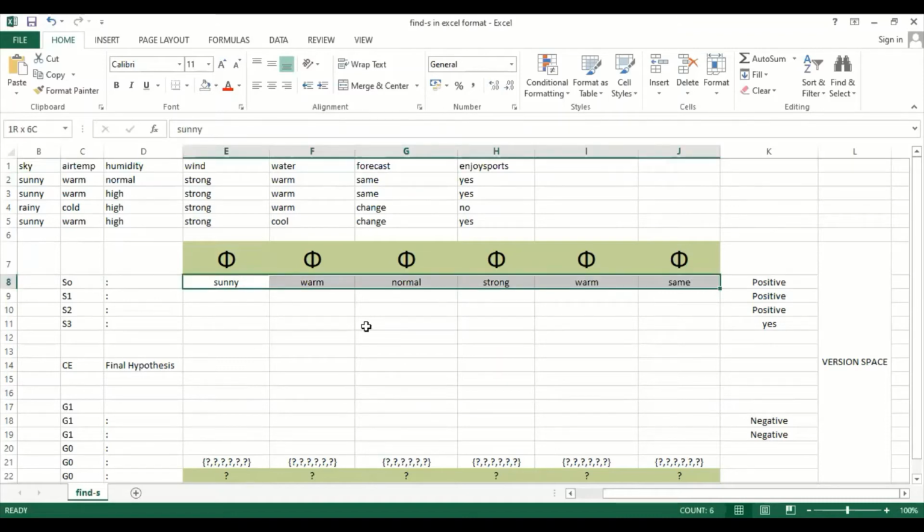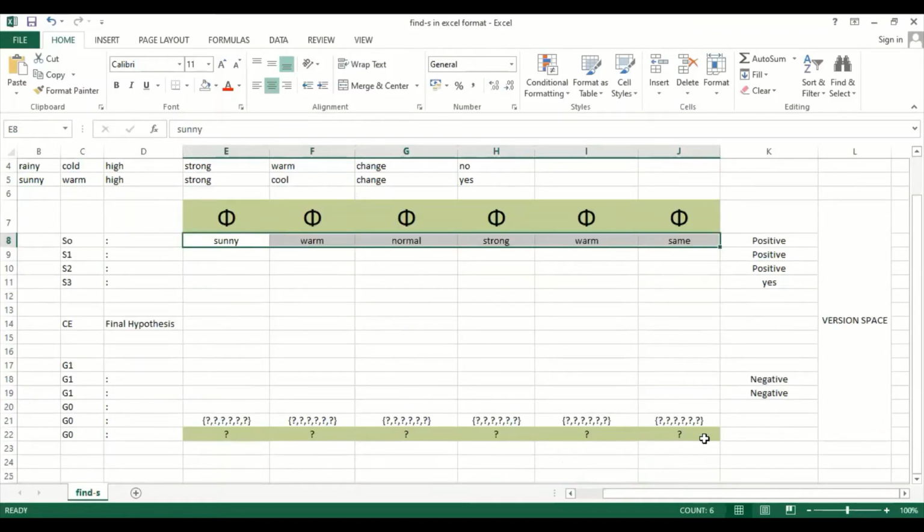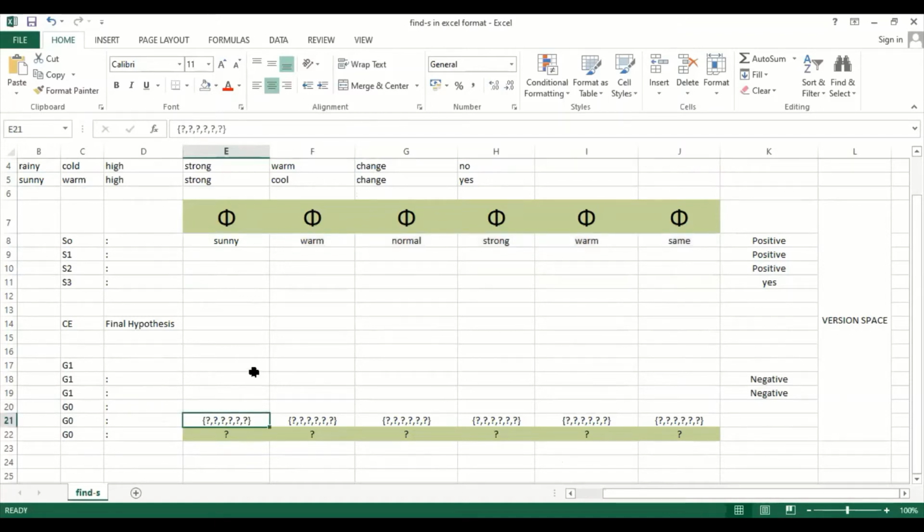Understood? Now we need to compare this. Like how we set the general hypothesis, there will be no change in the general hypothesis, since the general hypothesis will be triggered only when you have a negative value. But what happens is, the general hypothesis will create sub hypotheses for the individual records. Suppose you have sunny.